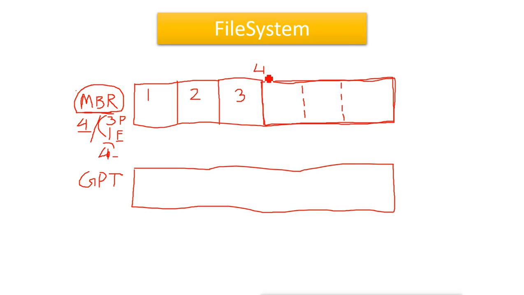The fifth partition we create becomes the logical drive under the extended partition. So this fourth partition, the extended partition, we can't use it. We can use it only to create logical drives inside it. We cannot use it to store data. We can use it to create logical drives.